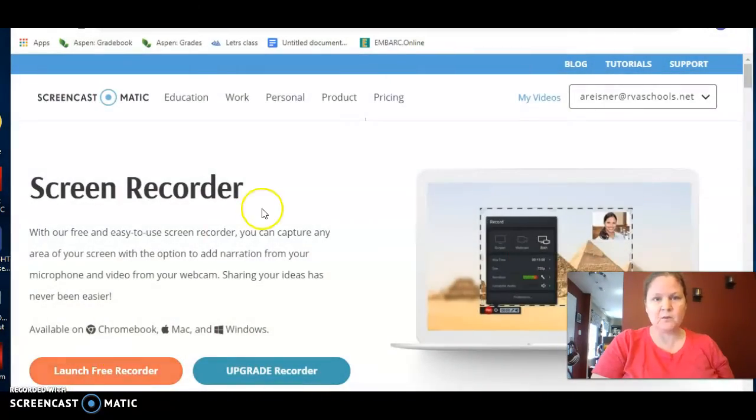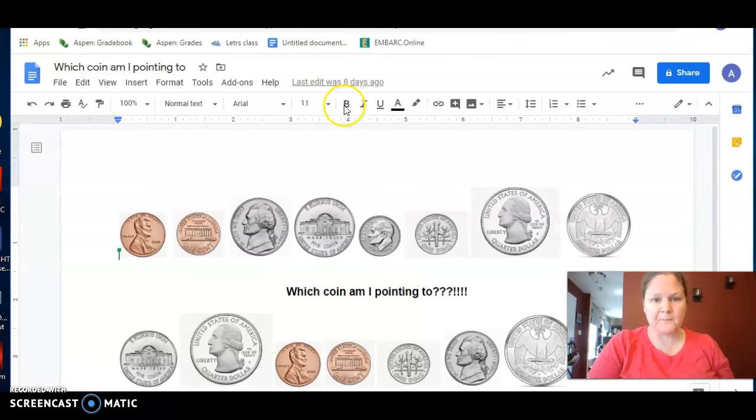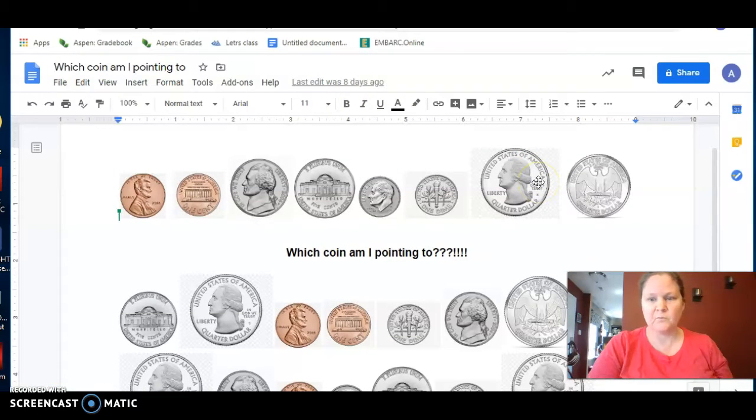Awesome. All right, I'm going to share my screen with you guys. I think. Where did it go? You see my screen? All right. Let's look at our coins again. So we have, what is this one? The penny. And who's on it? Abraham Lincoln and the Lincoln Memorial. What coin is this? The nickel. And who's on it? Thomas Jefferson, and on the back is his house called Monticello. That's hard to remember.